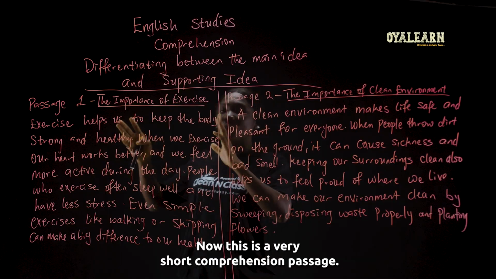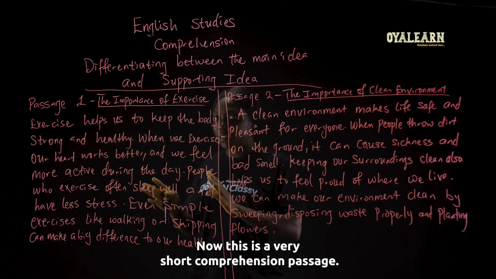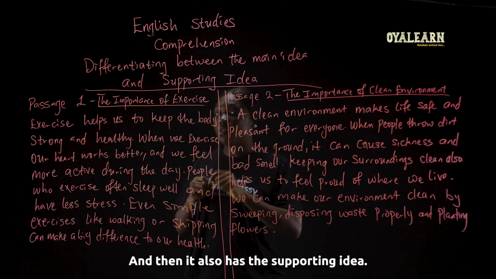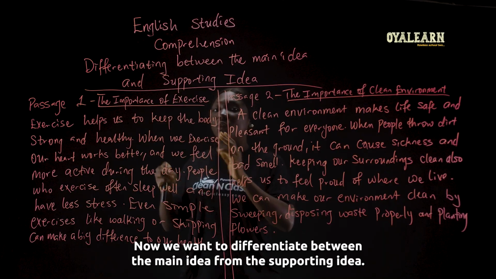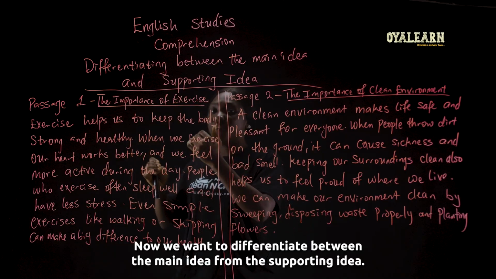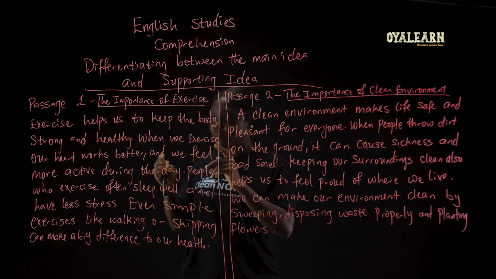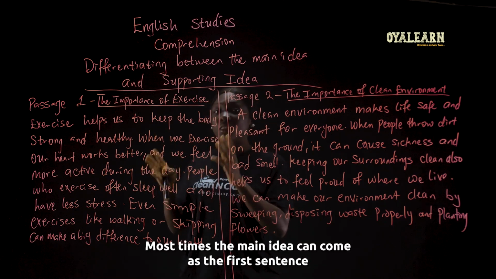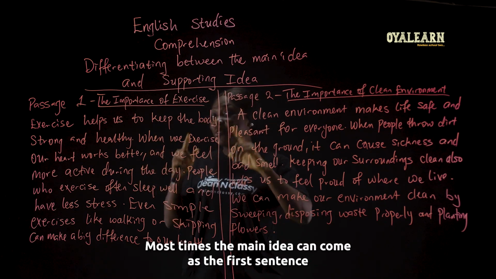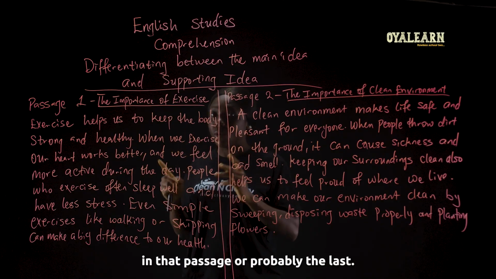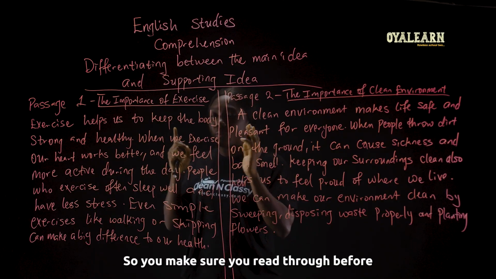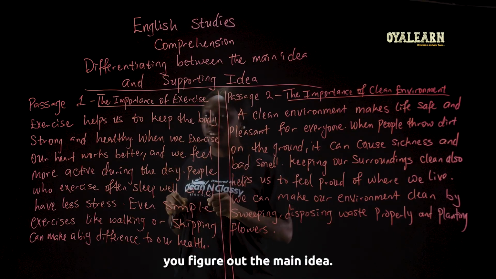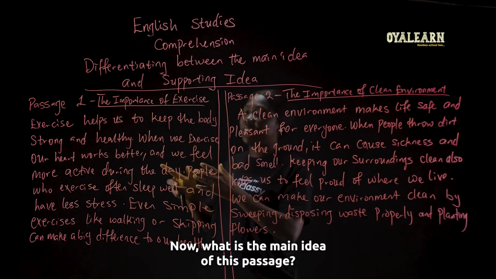Now, this is a very short comprehension passage that has its main idea, that is the main message, and it also has the supporting idea. Now, I want to differentiate the main idea from the supporting idea. What is the main idea of this passage? Take note, most times the main idea can come as the first sentence in the passage or probably the last. So make sure you read through before you figure out the main idea. Now, what is the main idea of this passage?